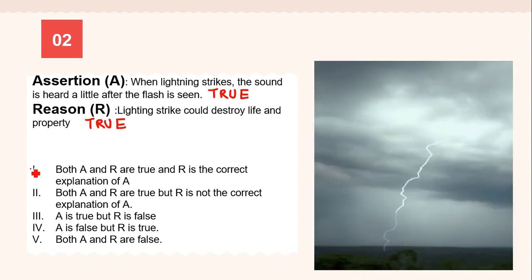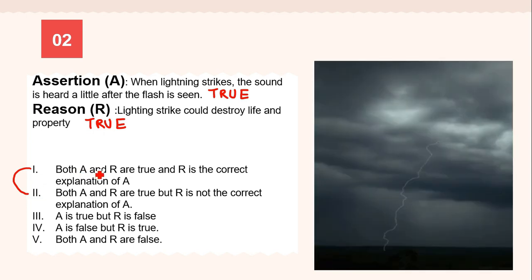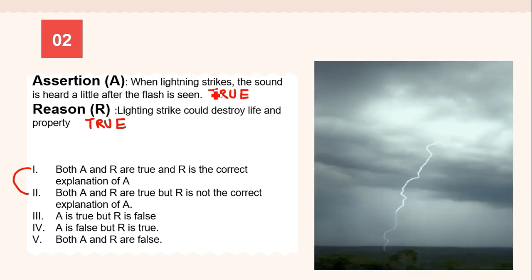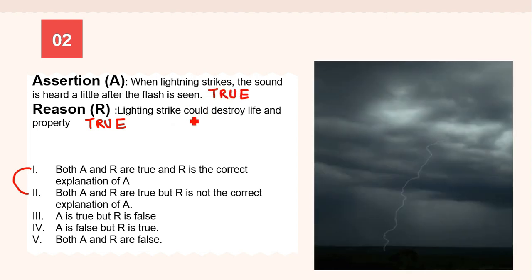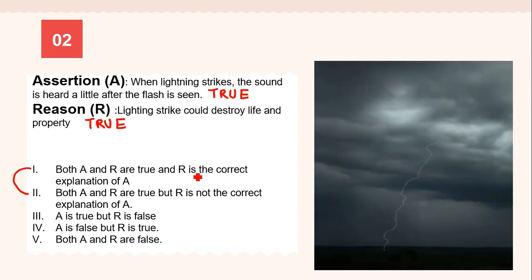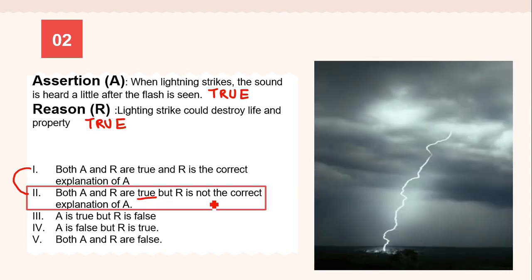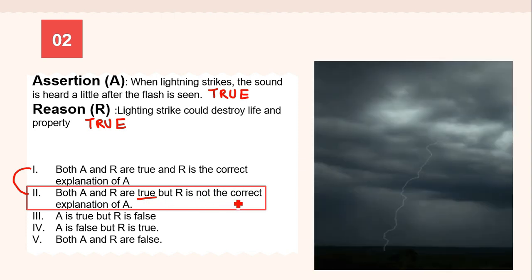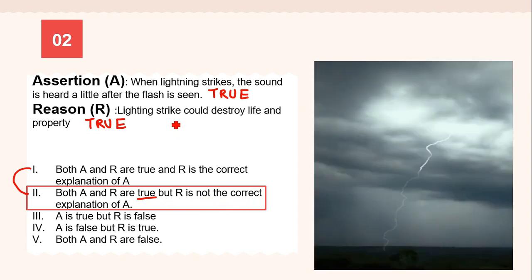So we have to choose from these two options, and both A and R are true. But we have to see whether this reason is a correct explanation of A or not. So why do we see the lightning first and hear the sound later on? Is the reason this one? Is this reason correct, because lightning could destroy life and property? No. So here the correct answer is both A and R are true, but R is not the correct explanation of A.